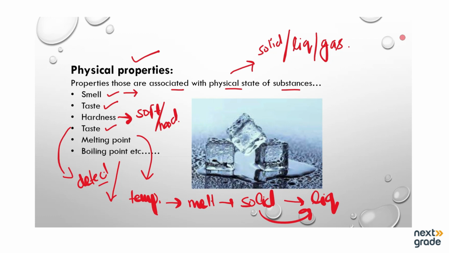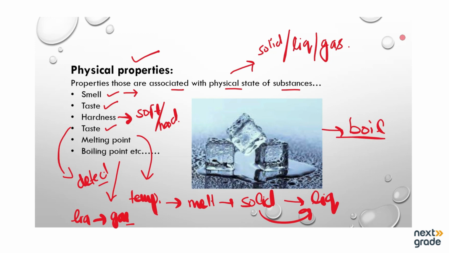At what temperature the substance is going to change from liquid state to gaseous state. This is known as the boiling point, the temperature at which the external pressure of the liquid becomes equal to the vapor pressure. But you may learn in simple words: the temperature at which the substance starts to boil is known as the boiling point.